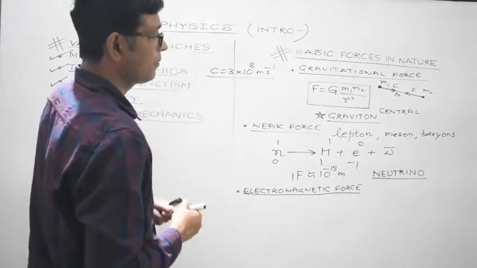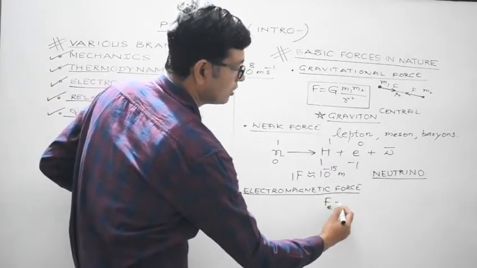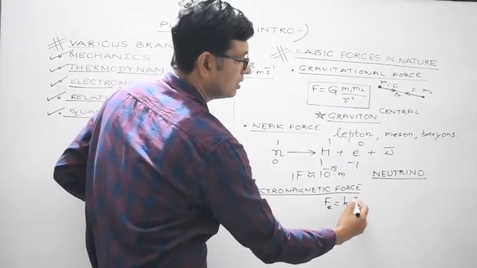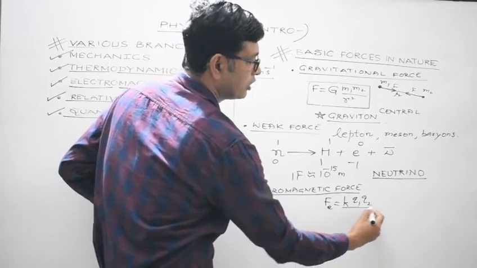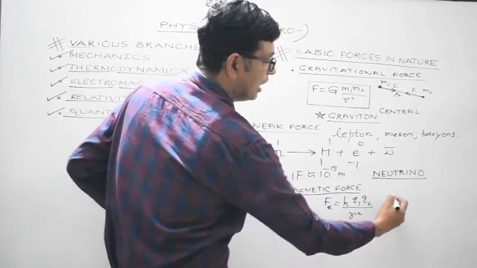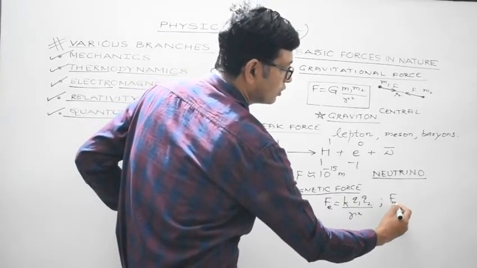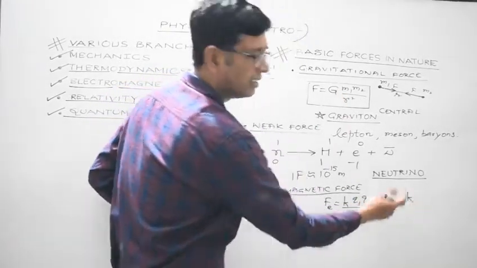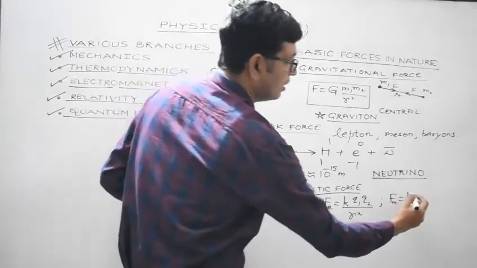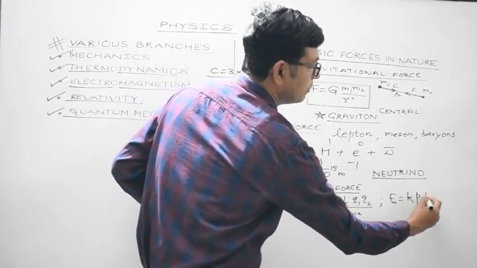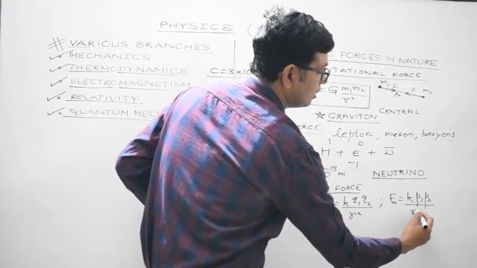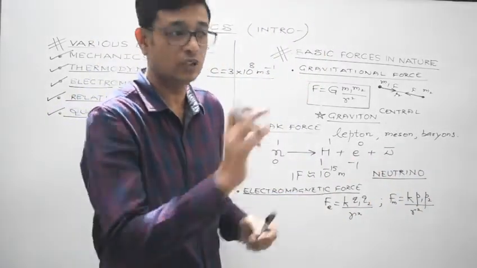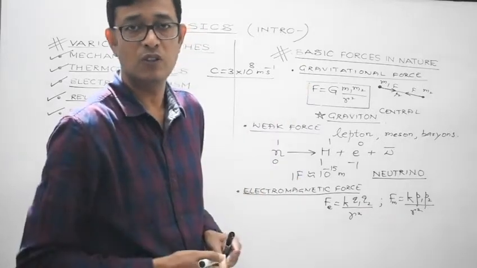So simply, if you are talking about electric force, then K is some constant. In place of mass, here it will be charge. It also obeys inverse square law. And in case of magnetic force, in place of mass or charge, we will substitute the pole strength. Suppose it is P1, P2, these are the pole strengths. So it also obeys inverse square law. P1, P2 can be considered to be the pole strength of the magnet, North Pole, South Pole, right?